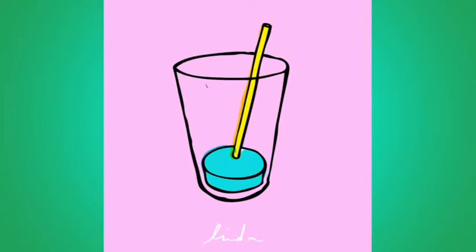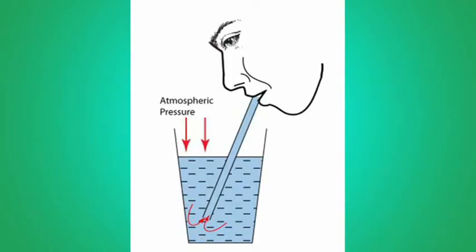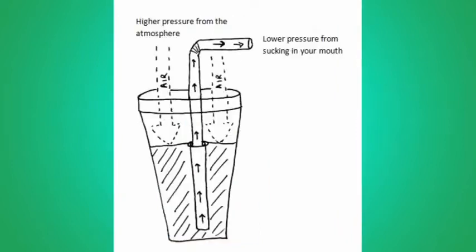This can be explained by the fact that the lower end of the drinking straw is dipped into the soft drink. When we suck at the upper end of the straw with our mouth, the pressure of air inside the straw and in our mouth is reduced. But the pressure acting on the surface of the soft drink is equal to the atmospheric pressure. So, the greater atmospheric pressure acting on the surface of the soft drink pushes the soft drink up the straw into our mouth.